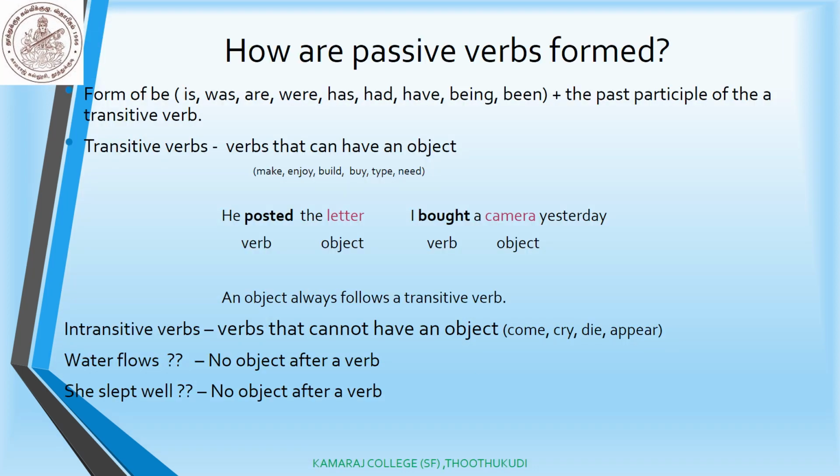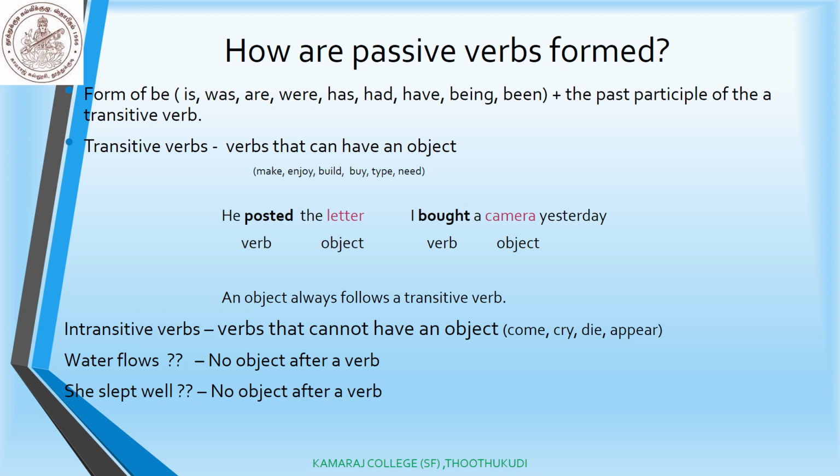How is a passive voice formed? A form of be, that is, any auxiliary verb such as is, was, are, were, has, had, have, been. All these words are added to the verb, which is in the past participle form of a transitive verb.